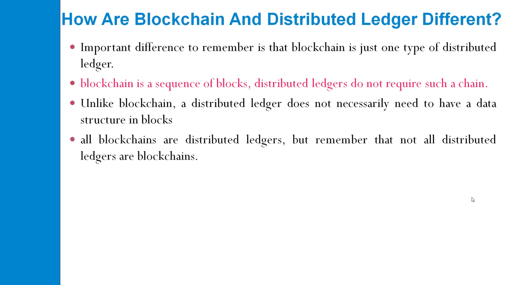All blockchains are distributed ledgers. That's important. Every blockchain is a distributed ledger, but remember that not all distributed ledgers are blockchains. This diagram gives you the idea: within the distributed ledger, we have a blockchain.